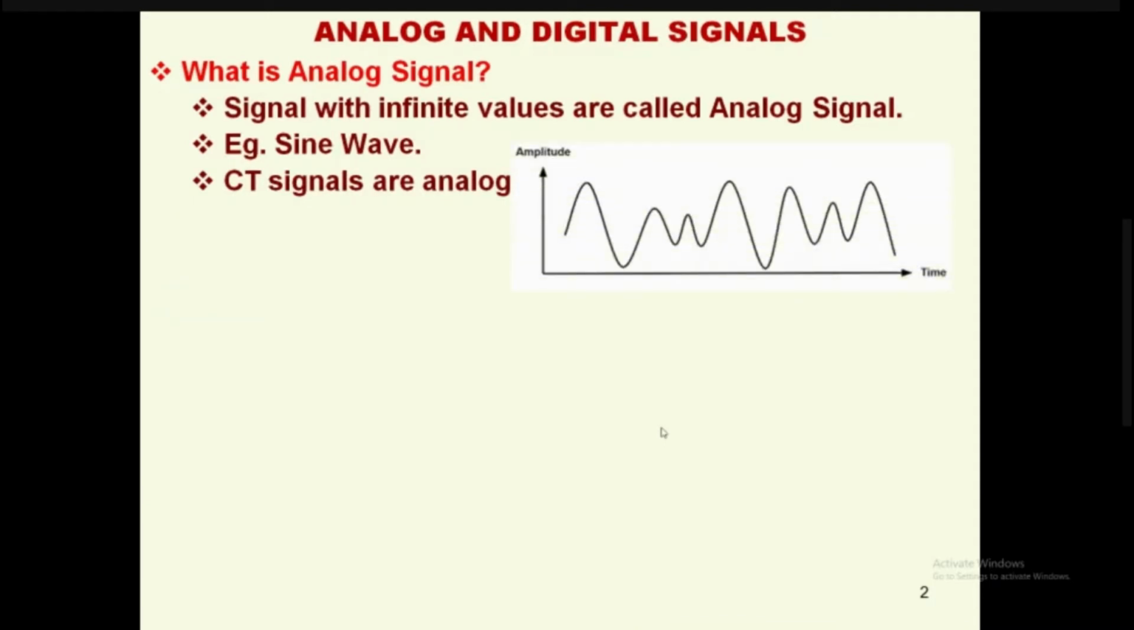As you see here in this diagram, there is a plot between the time axis and amplitude. There is a waveform. This is an analog signal. This is what we are refreshing now.